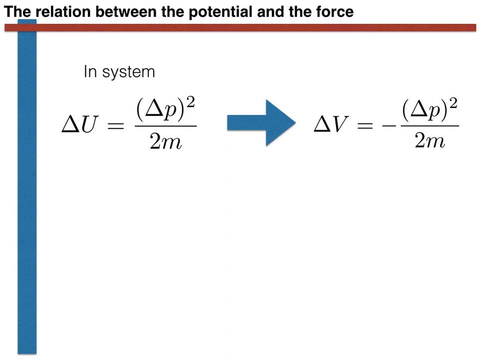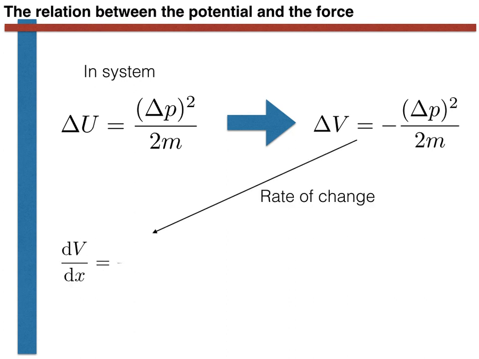Returning to the problem in hand, let's calculate the rate of change of V with respect to x. In other words, let's calculate dV by dx. It is easy to show, using the chain rule, that this is given by P over m minus P over m multiplied by dP by dx. Remember now that momentum is just mass times velocity, and that velocity is the derivative of the position with respect to time. We can thus write the following.